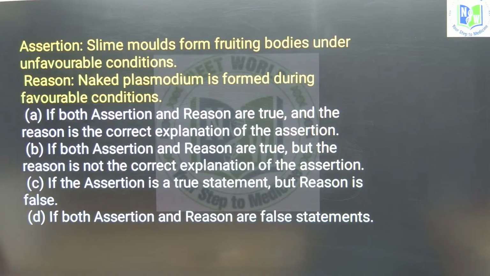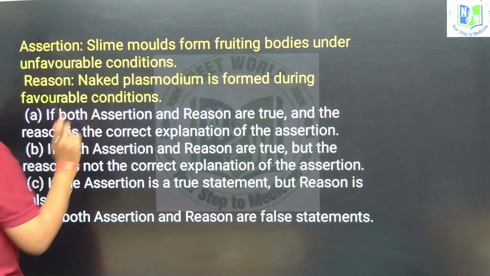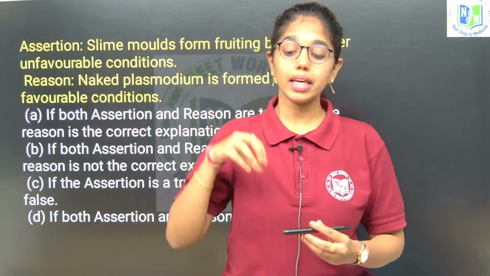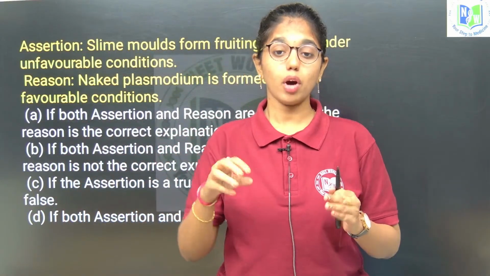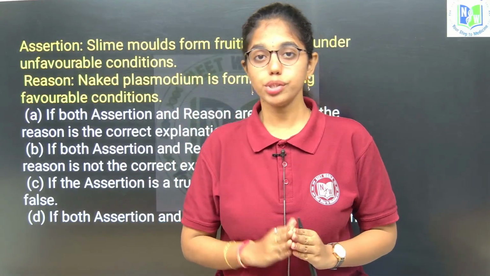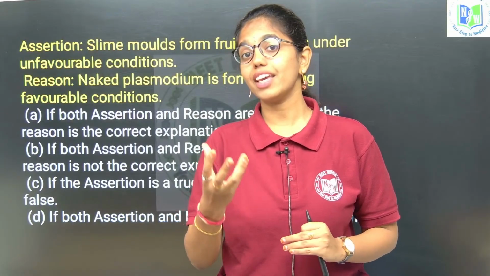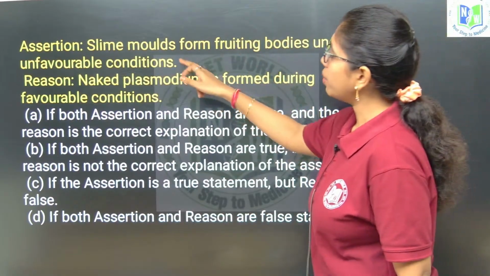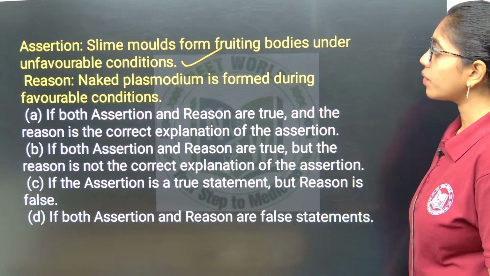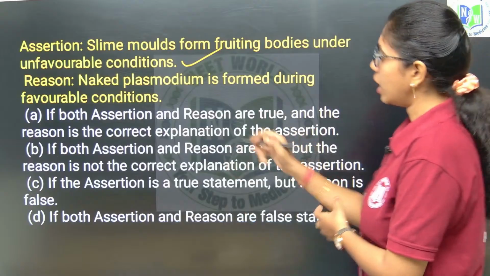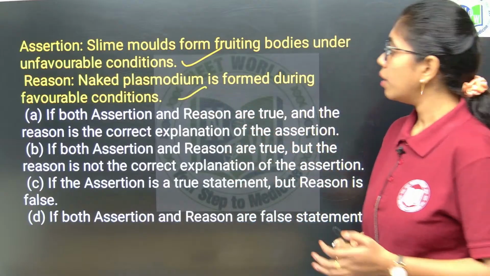Here is an assertion reason type of question. Assertion: slime molds form fruiting bodies during unfavorable conditions. Yes, slime molds increase their plasmodium extensions during favorable conditions. During unfavorable conditions, they give rise to fruiting bodies. And in the reason: naked plasmodium is formed during favorable conditions. Yes, naked plasmodium is formed during favorable conditions.